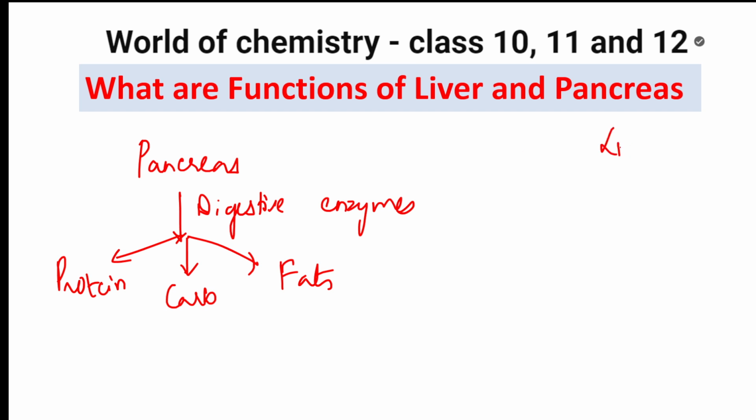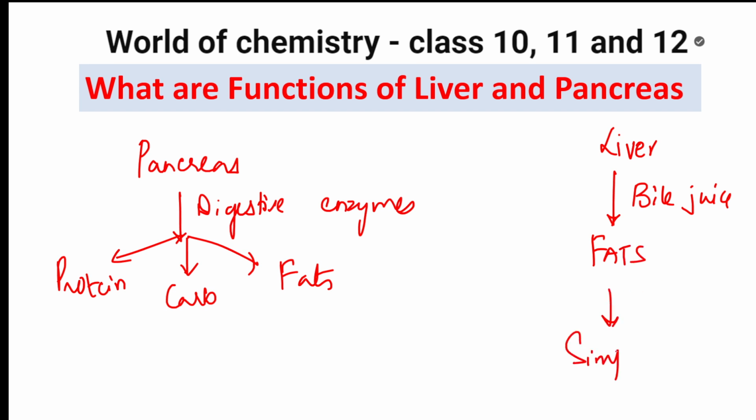So liver, what does it do? Liver basically is going to release which juice? Bile juice. So the bile juice, what does it convert? It converts fats again into simpler substances, or simpler globules, so that absorption takes place further into the body. Done?